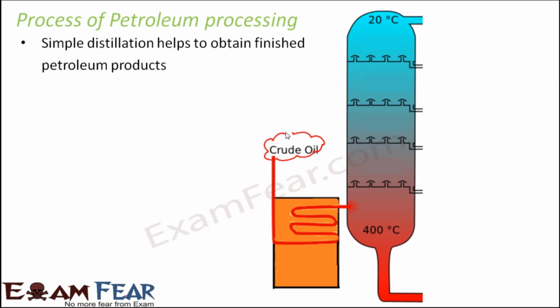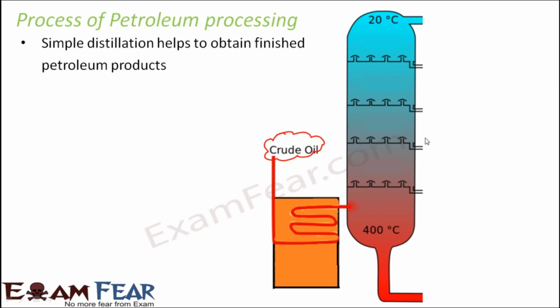The crude oil is being fed from this end, and in this chamber, the crude oil is heated. As you heat this crude oil, different components of the crude oil have different boiling temperatures. So different components will boil at different temperatures, and as they boil, each component will get collected in different sections of this column.